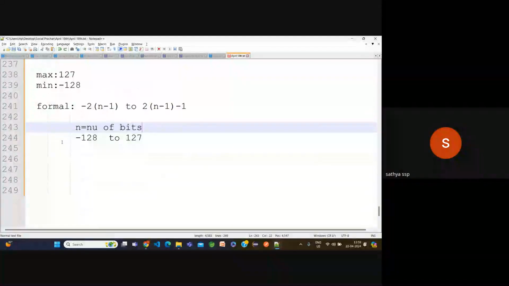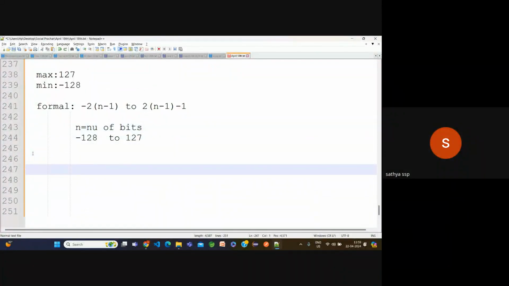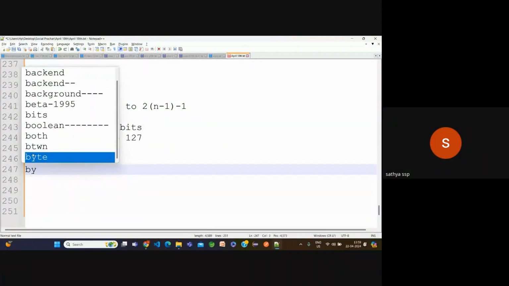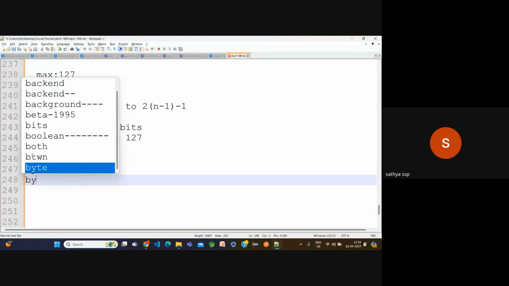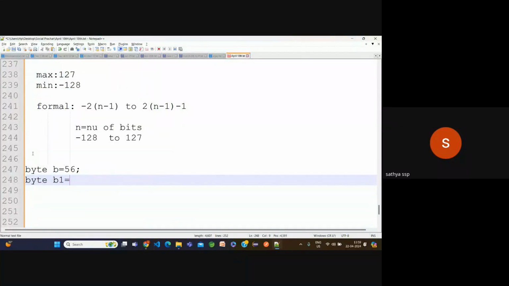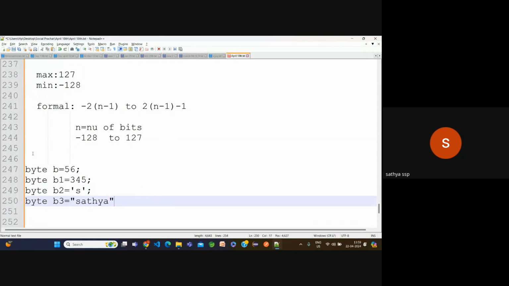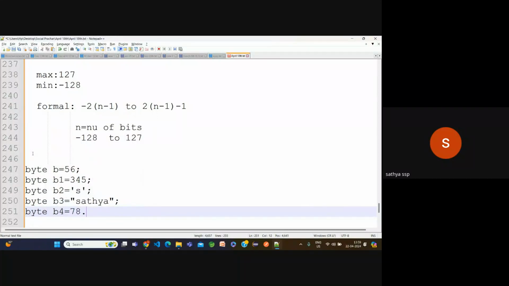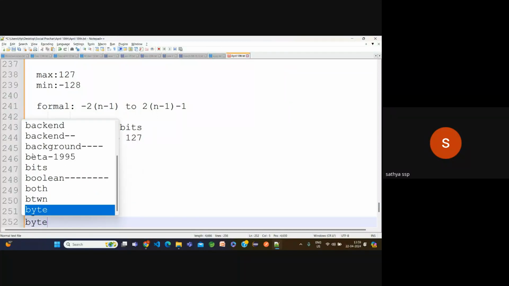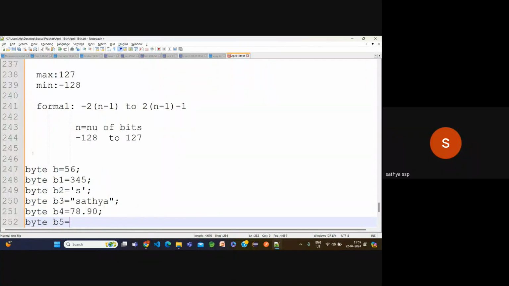Now suppose here I want to store some values. Byte b is equal to 56. Byte b1 is equal to 345. Byte b2 is equal to yes. Byte b3 is equal to Satya. Suppose byte b4 is equal to 78.90. Byte b5 is equal to true.